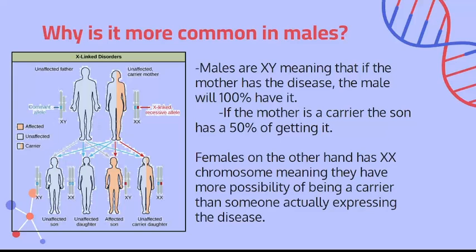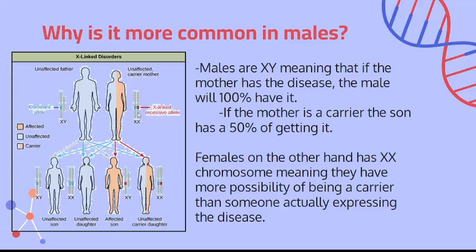However, when dad passes the Y to the son, it means that the son will be 50% a carrier or 50% completely healthy. And when I say carrier for a son, you should realize that dad already passed on the Y gene, so there is nothing more to cover it. No matter if the disease is dominant or recessive, you only have one copy dictating it.